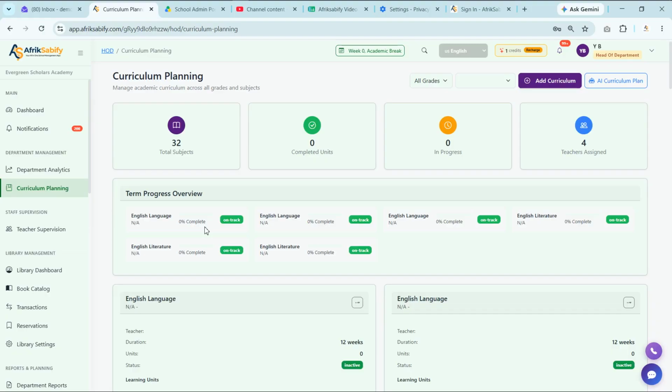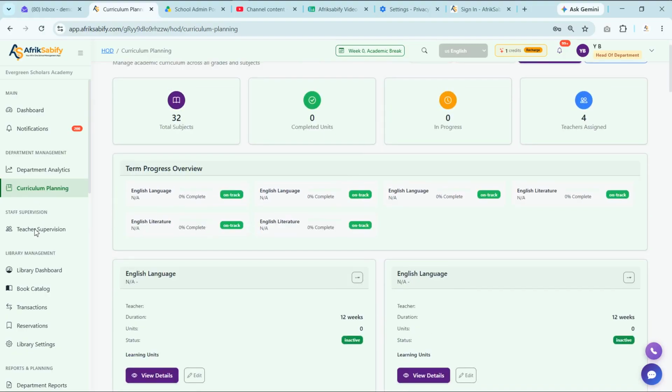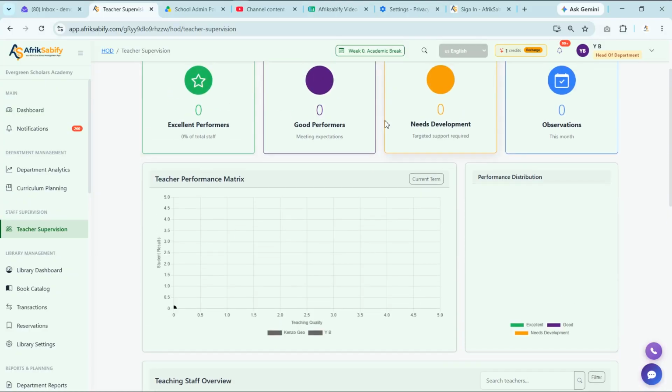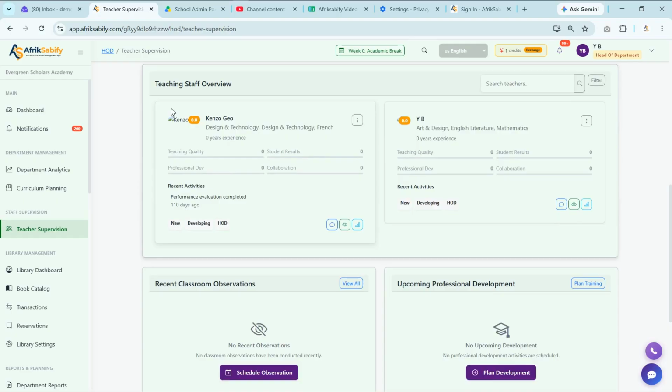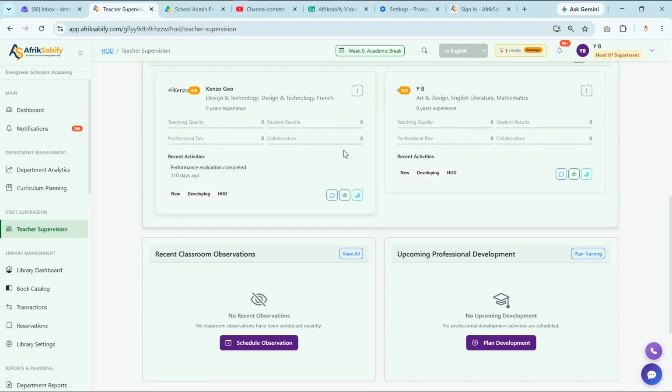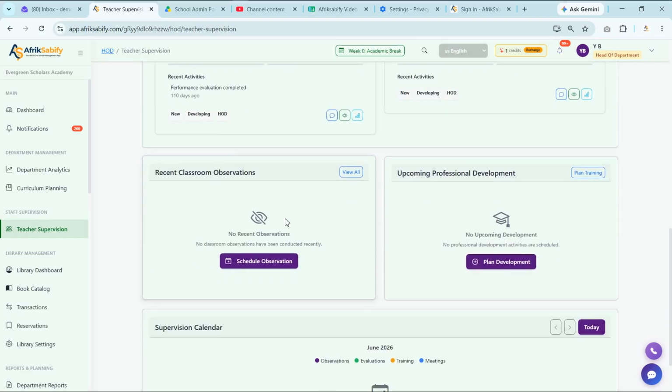Under the teacher supervision, you can oversee teaching activities, monitor lesson delivery, review classroom performances, and ensure teachers are following academic standards and curriculum requirements. This helps improve teaching quality and students' learning outcomes. So inside of the teacher supervision, you can see the different statistics cards. You can see this chart here that shows the teachers' performance metrics. You can see the different teaching staff overview here, and you can see the recent classroom observations.